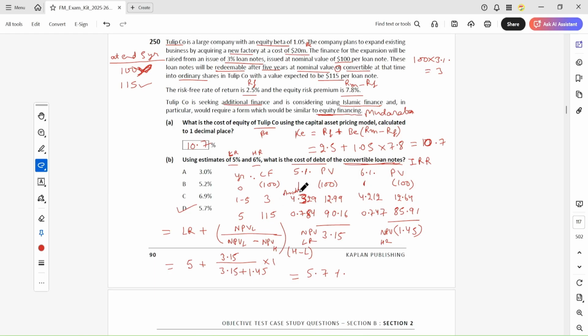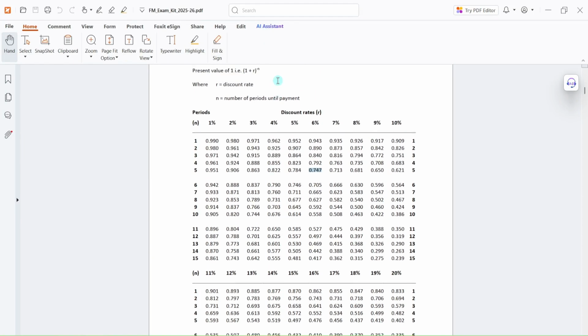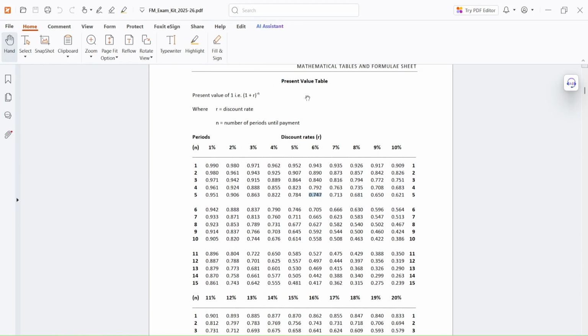So guys, I took this as an annuity rate. But if you want to take the discount factor, I will explain: 1, 2, 3, 4, 5. Every year 3 is the cash outflow. This is the year, this is the cash flow. Now you have to calculate it, and I'm calculating at 5%. So at 5% you take the discount factor at 5%. This is the present value, and the discount factor at 5% you have to take is 0.925.